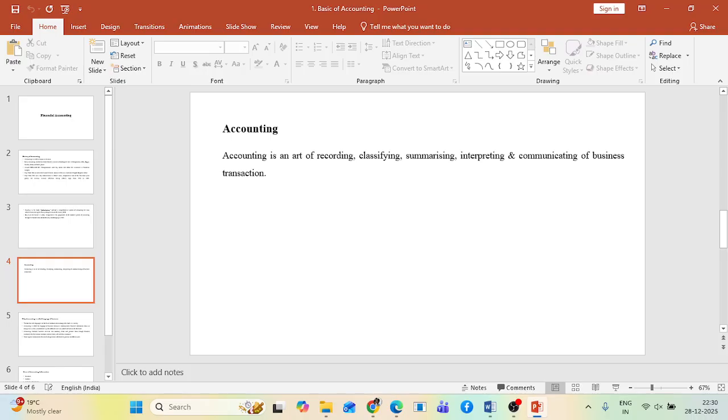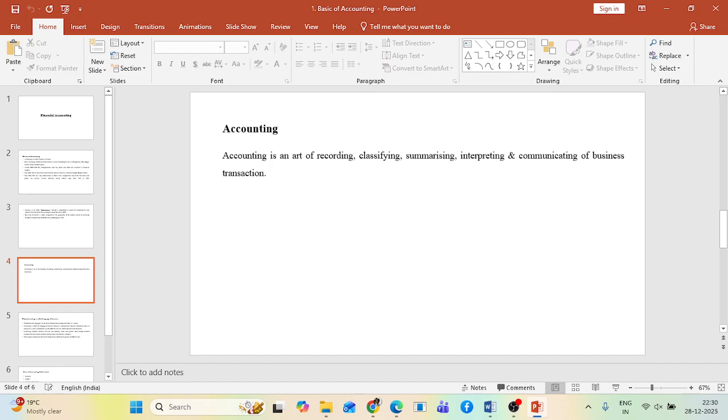Now, here there are certain aspects where we need to focus. First one is recording. Recording of what? Recording of business transactions. Whenever we are talking about any event or transaction, there are basically two different types of events. One is an economic event, another one is a non-economic event.